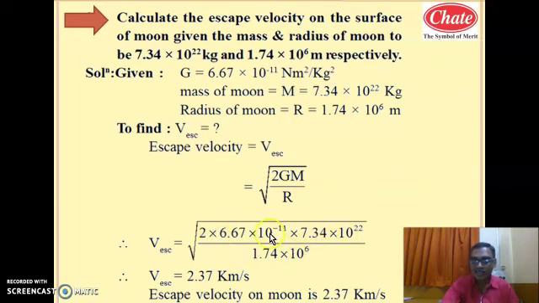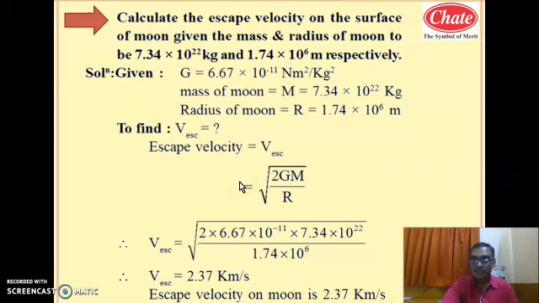Solving this, at first you have to solve the power of 10 by laws of indices and then simplify these numbers such that the denominator becomes 1. When your denominator becomes 1, your numbers also get solved, and power of 10 is solved by the laws of indices. You will get the answer: escape velocity from the surface of moon is 2.37 kilometer per second. So escape velocity on moon is 2.37 kilometer per second.